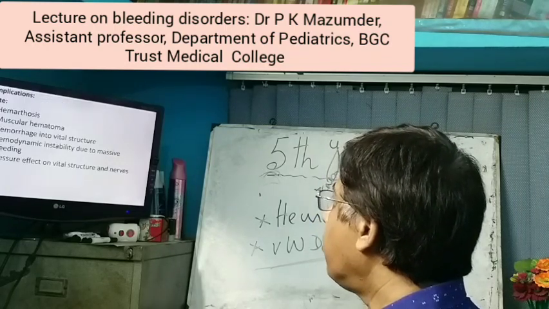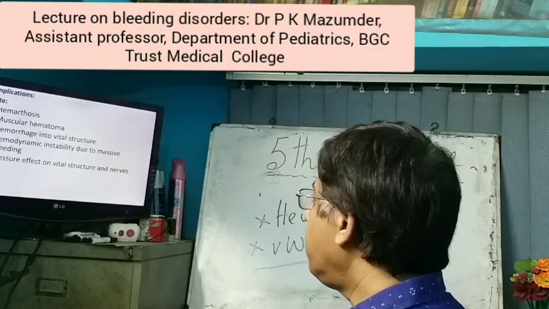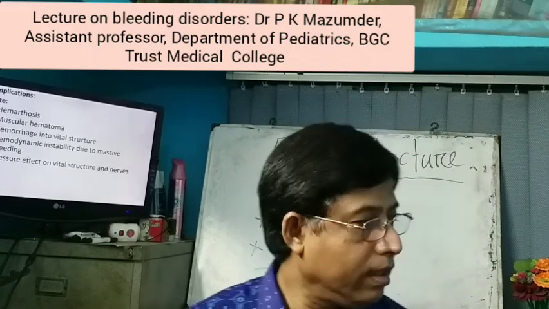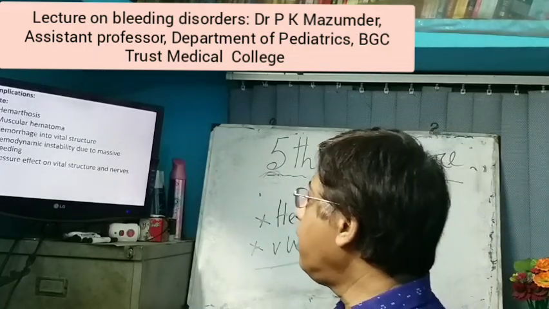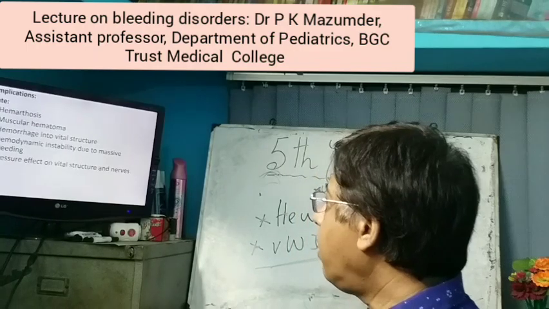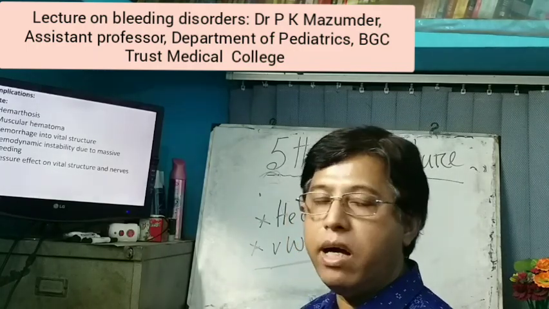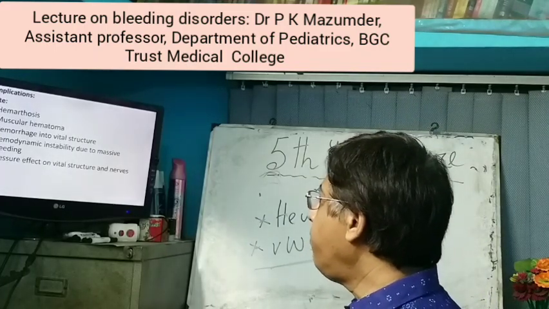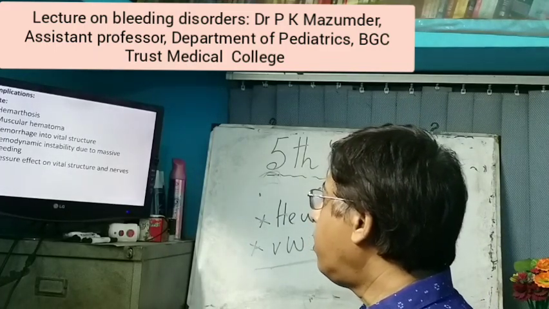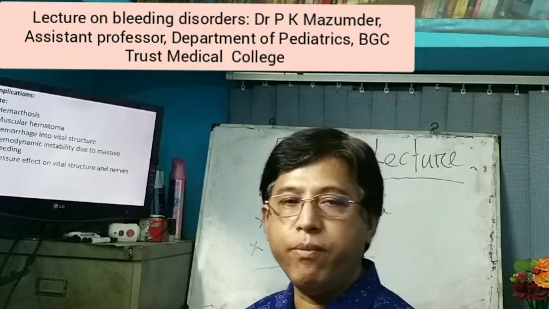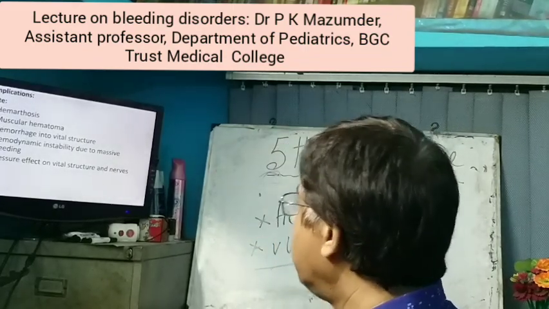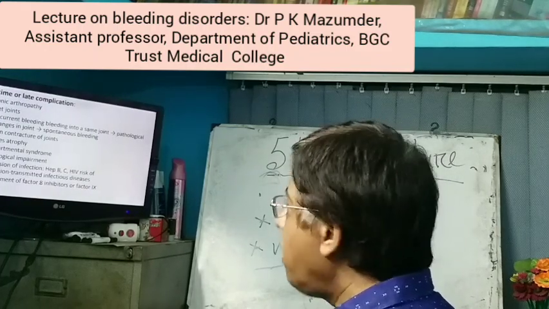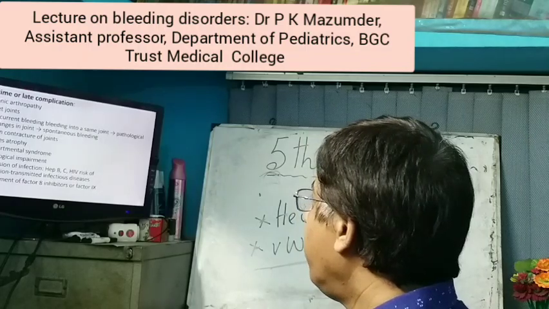Now complications: acute complications and chronic complications. Acute complications are hemarthrosis, that is bleeding into the joints, muscular hematoma, hemorrhage into vital structures, that is intracranial hemorrhage, and massive bleeding giving rise to shock. There is also pressure effect on the vital centers due to hemorrhage. In long-term or late complications, chronic arthropathy, target joint.